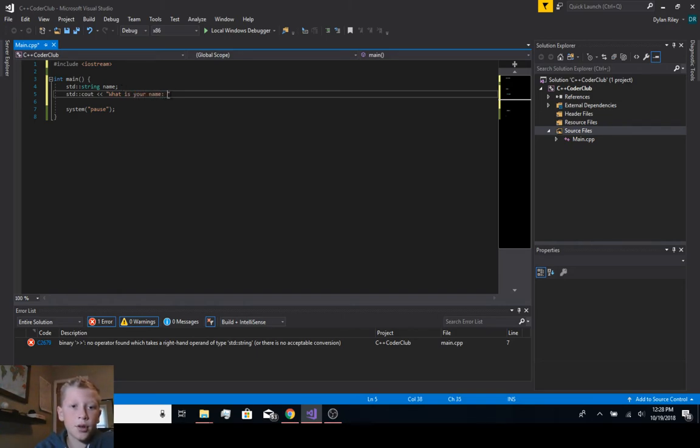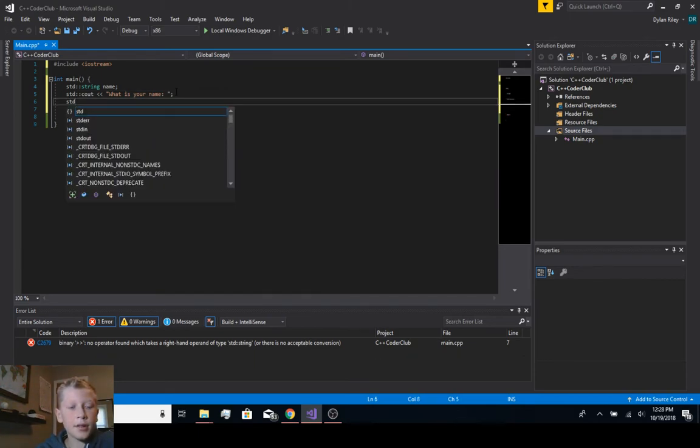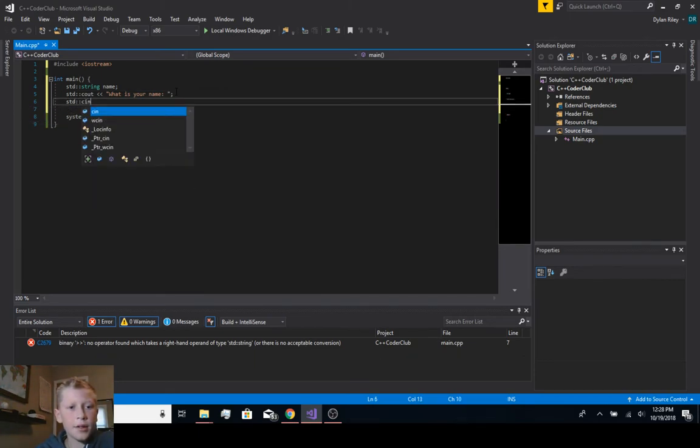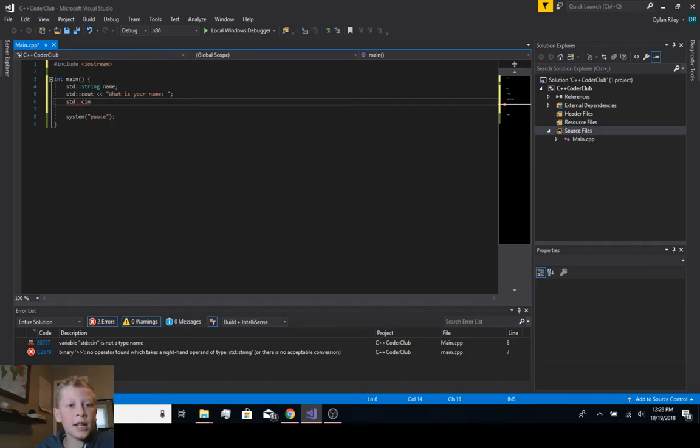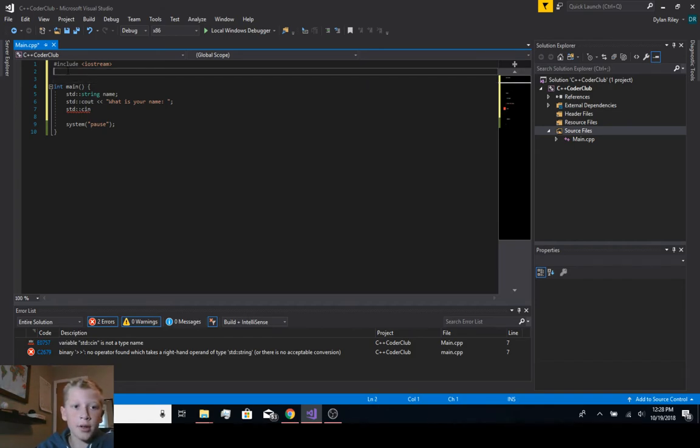How about that? So then after, for std::cin, if we want it to be a string, we actually have to include string. So hashtag include string. We don't need a semicolon at the end of that.